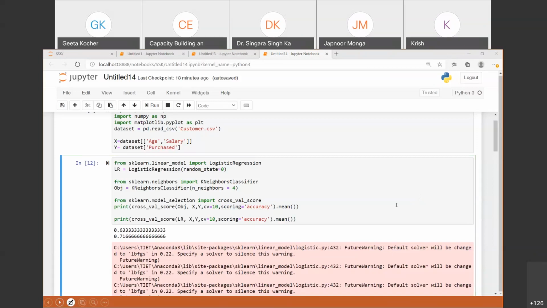Cross validation is a very important concept basically. You might know the models, but you don't know which model will fit your data set. So you can do cross validation.